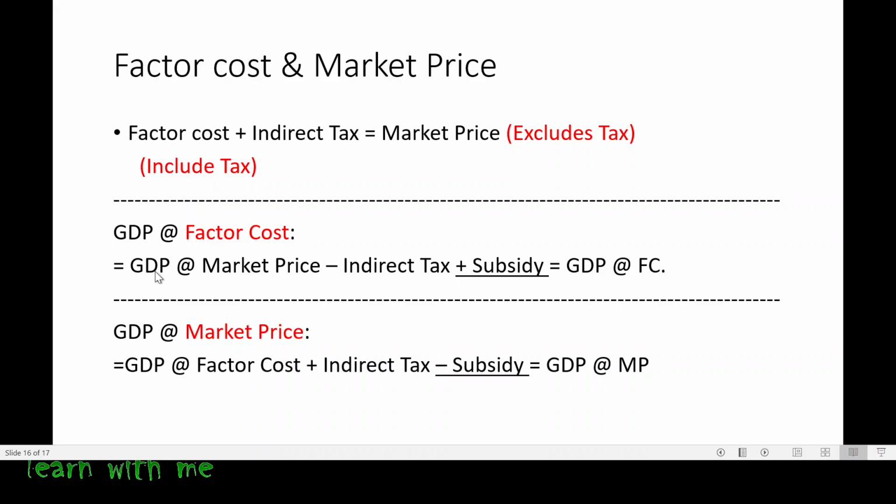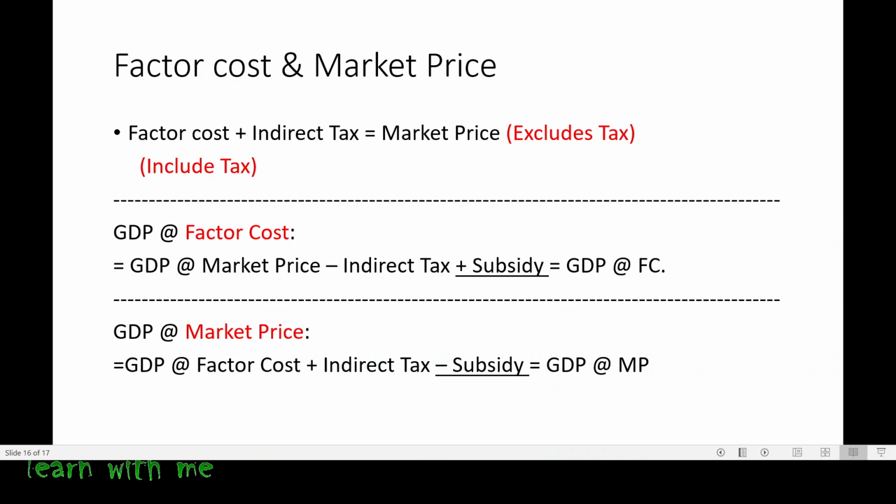So simple. GDP at market price minus indirect tax plus subsidy is equal to GDP at factor cost. Opposite of this will give me the market price. So GDP at market price is equal to GDP at factor cost plus indirect tax minus subsidy. Very easy, right?